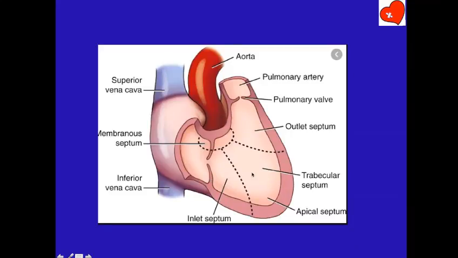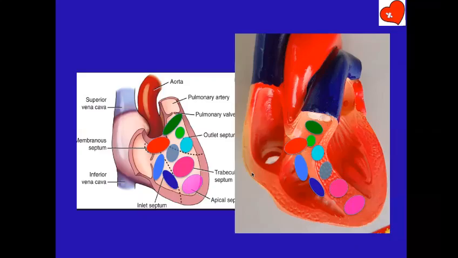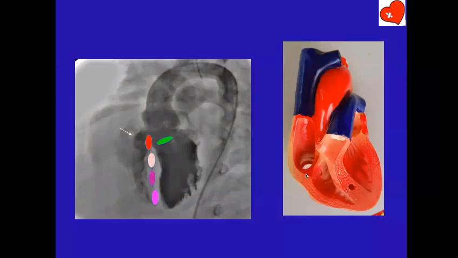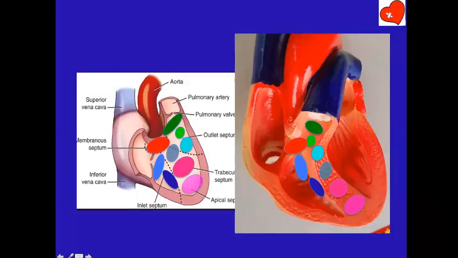Okay, so let us see now here. Now don't get frightened by this picture. I'll just try to explain to you one by one. We have a number of types of VSDs. Roughly we'll divide into inflow, trabecular septum, and outflow. That's the way to remember: inflow septum, trabecular septum, and outflow septum. Now the inflow septum has one part very close to the tricuspid valve and one part a little towards the apex.